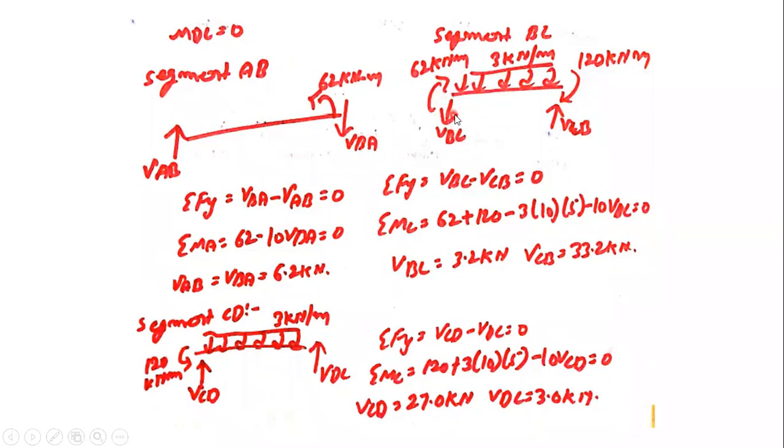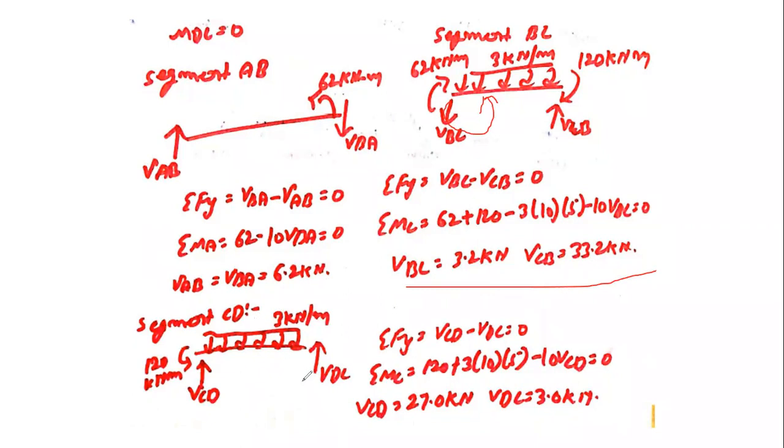It is going to rotate opposite to those. So it is going to rotate in this direction, like this. So this will be considered negative, because others are positive. So definitely, these are the positive direction, so that will come out to be negative only. So minus 10 VBC. By solving all the values, you will get VBC equal to 3.2 kilonewton. VCB is coming out to be 33.2 kilonewton.